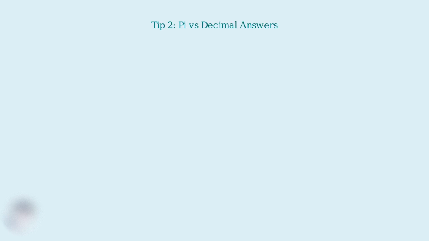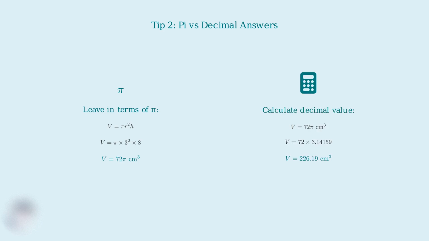The second important tip involves how to handle pi in your final answer. Sometimes you'll be asked to leave your answer in terms of pi, while other times you'll need to calculate the decimal value. When the problem asks you to leave the answer in terms of pi, do not multiply by 3.14159. Simply leave pi as a symbol in your final answer. However, when you need a decimal answer, multiply by the value of pi, which is approximately 3.14159, and round to the appropriate number of decimal places.